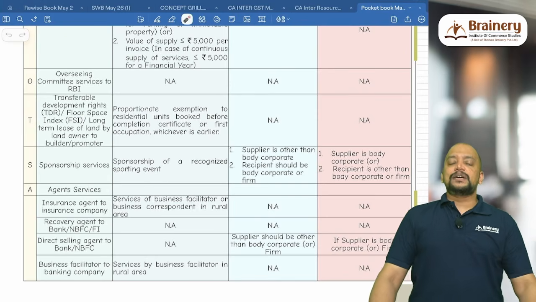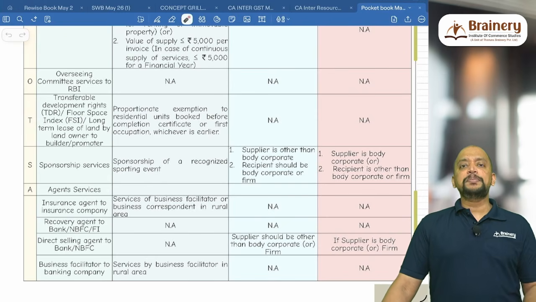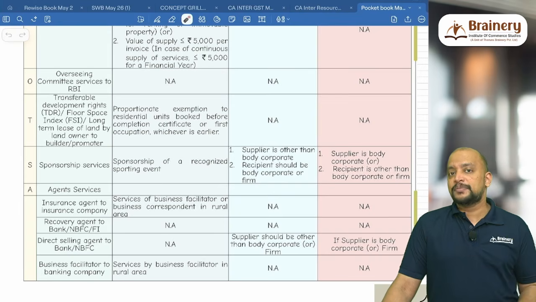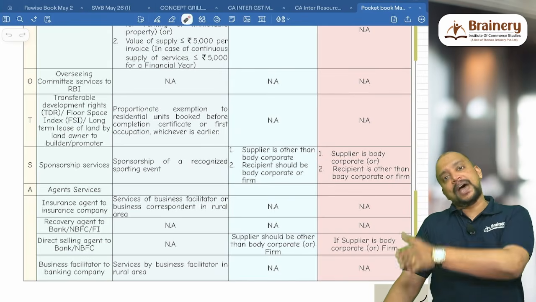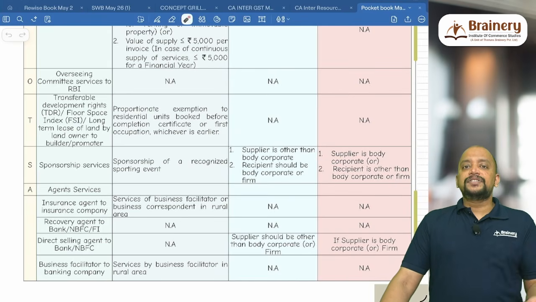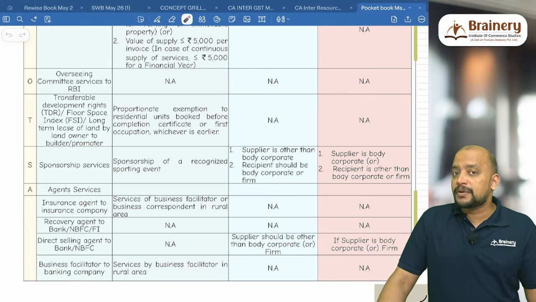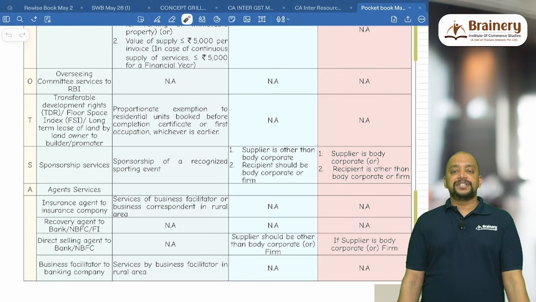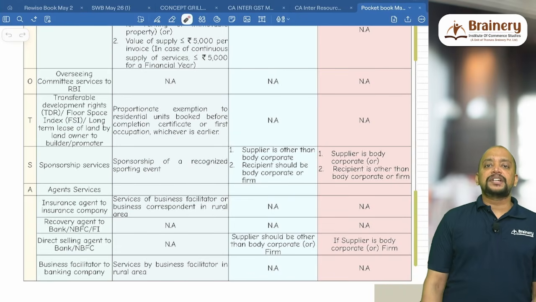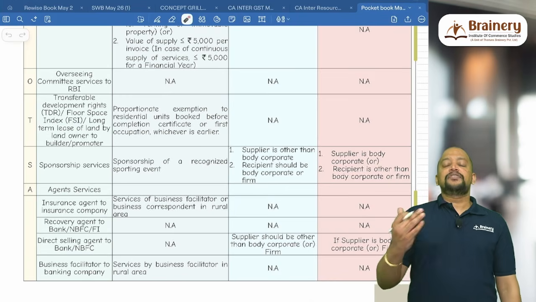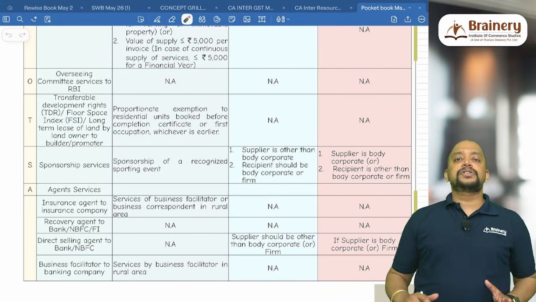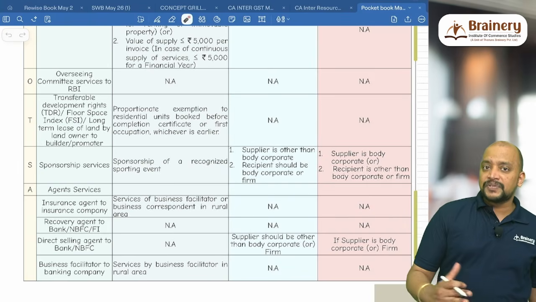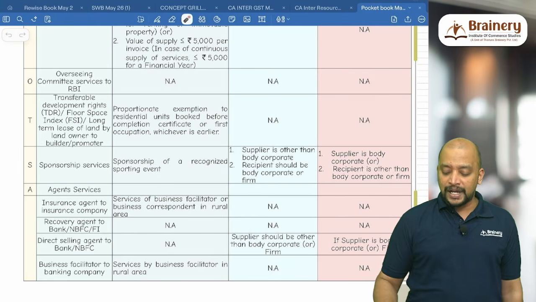Then next we have O for overseeing committee services to RBI. So overseeing committee is appointed by RBI for the purpose of restructuring the non-performing assets with respect to the loans taken by various people from the banks. But tomorrow, if the bank is going for liquidation, then RBI will be questionable, for which RBI will appoint an overseeing committee. That overseeing committee will provide the services to RBI, and for which they get a commission. On that, RBI will pay GST under RCM, and we don't have any exemptions, and we don't have any conditions for RCM. Non-applicability of RCM also we don't have anything.